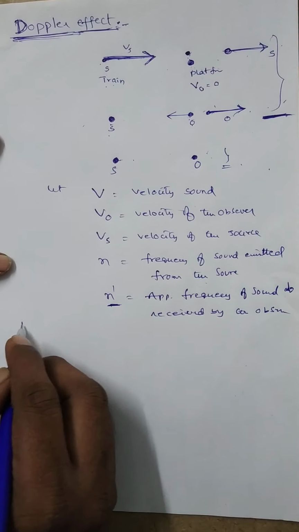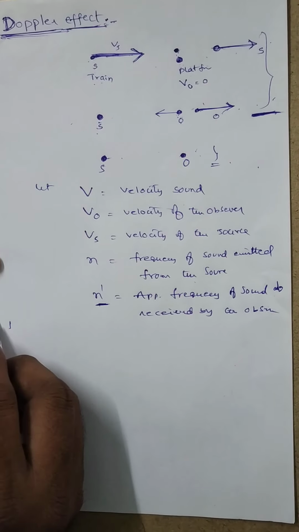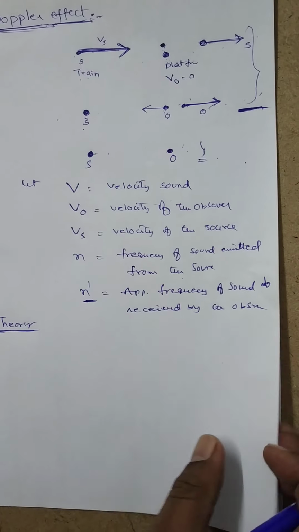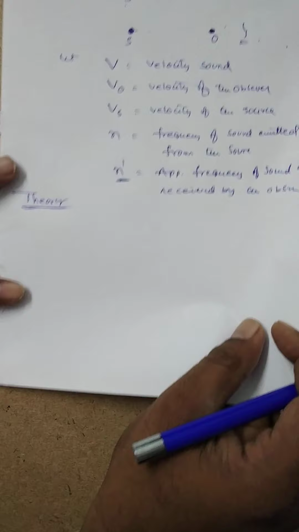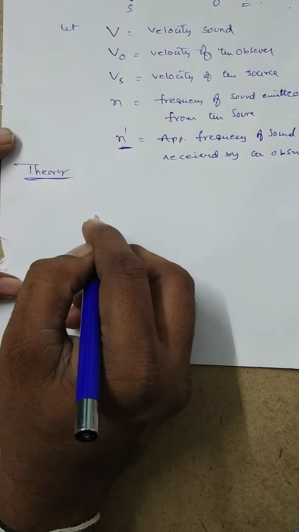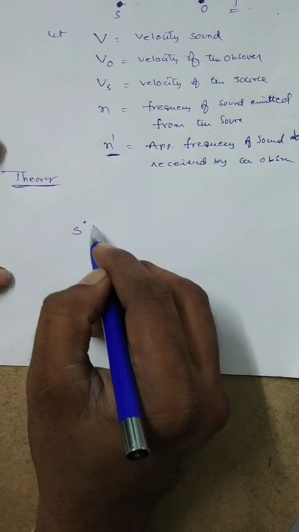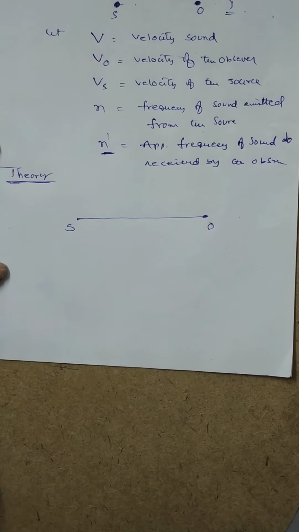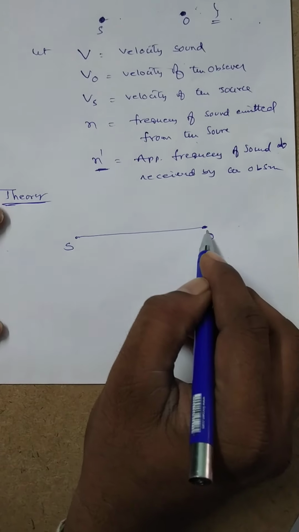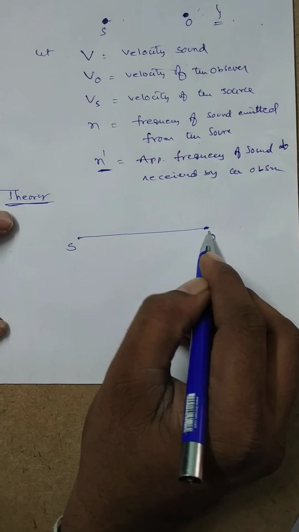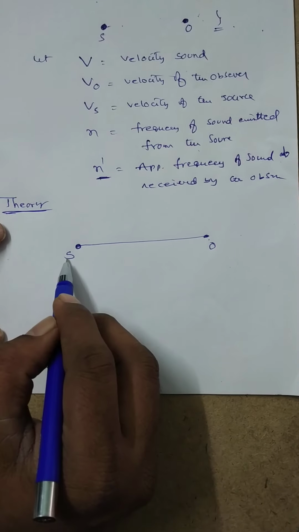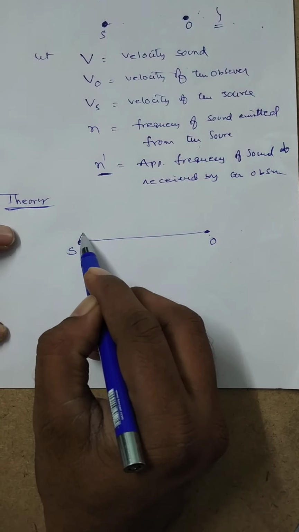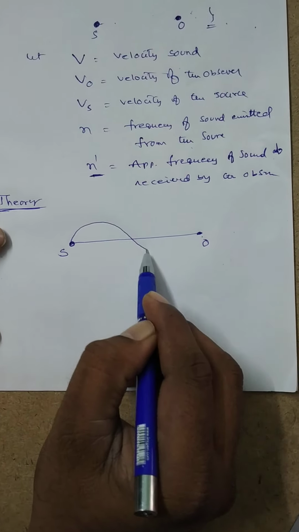So let us derive the formula corresponding to apparent frequency, which is also called the theory. Let this be the position of the source and this be the position of the observer. Initially both are taken at rest. The source of sound produces waves so that one wave can reach the observer like this.